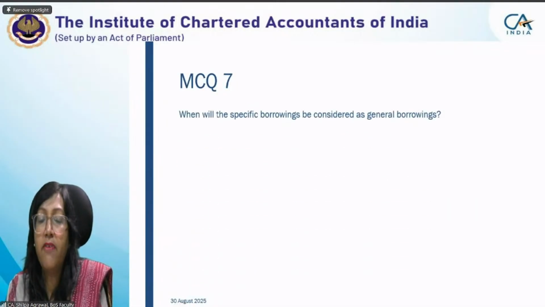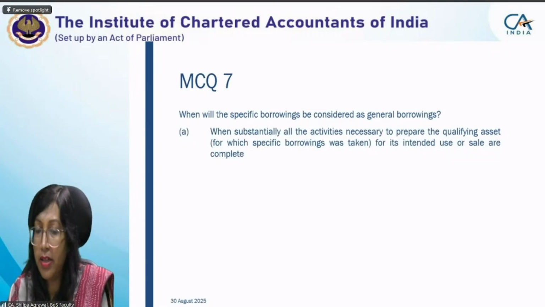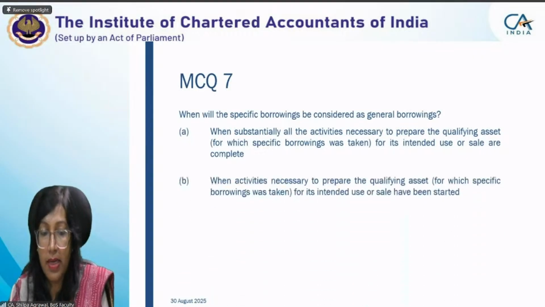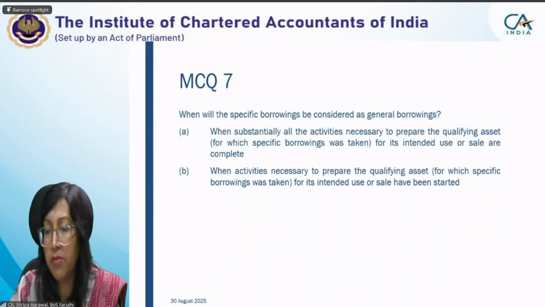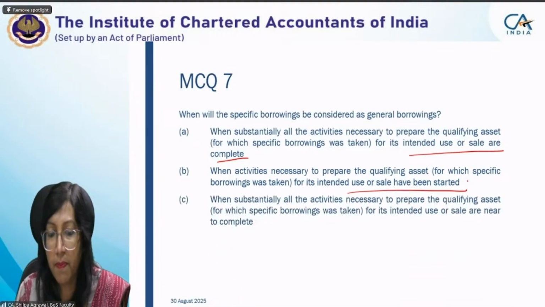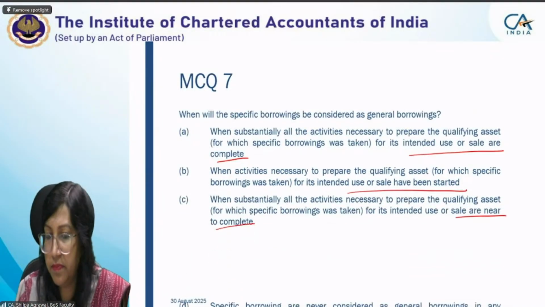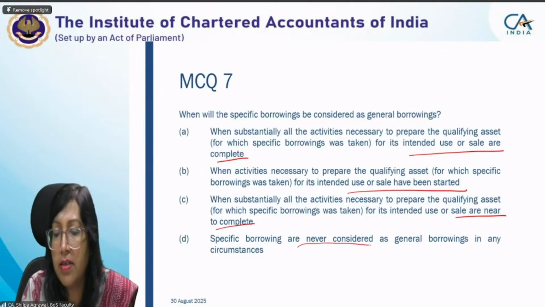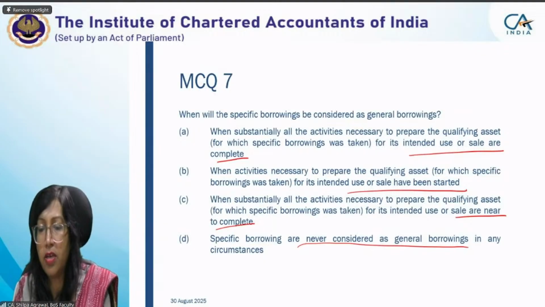When will the specific borrowings be considered as general borrowing? Simple question. When substantially all the activities necessary to prepare the qualifying asset for intended use or sale are complete, or when the necessary activities have been started. The difference is, I'm just speaking the same sentence with complete, have started. When substantially all activities are near to complete, specific loans are never considered as general borrowings. I want to be quick for this question because this is a simple question.